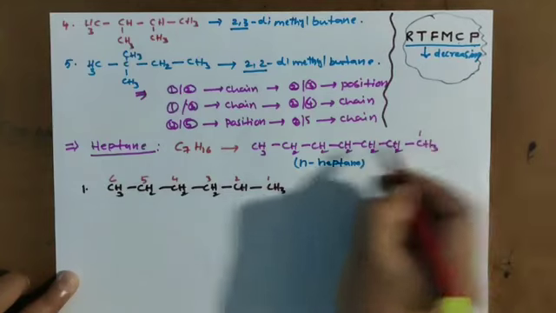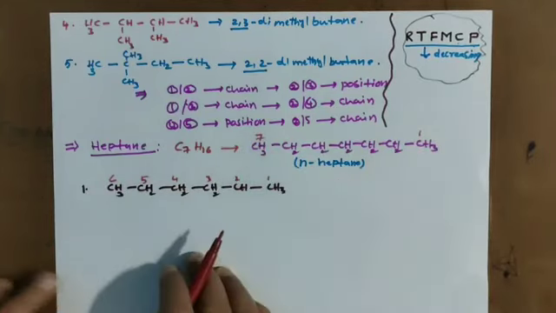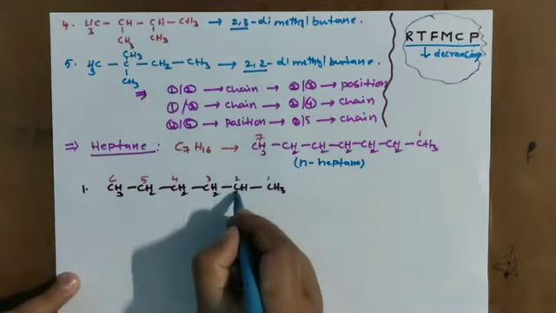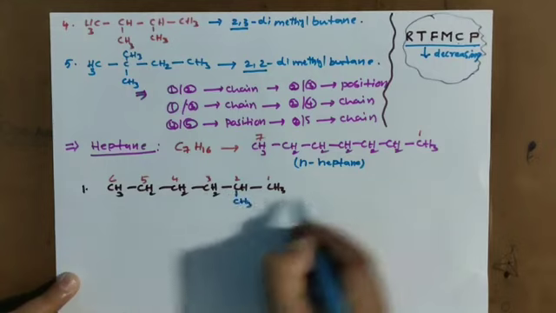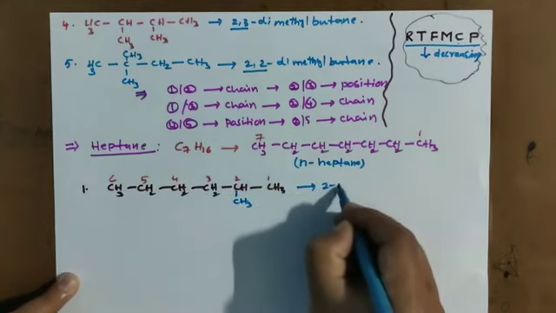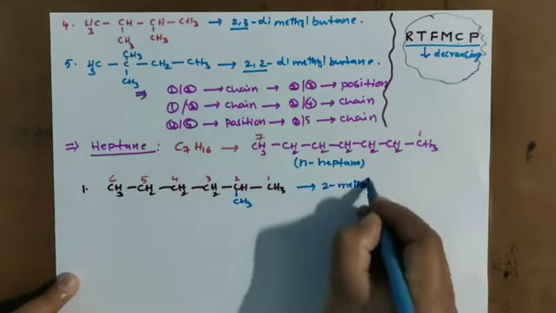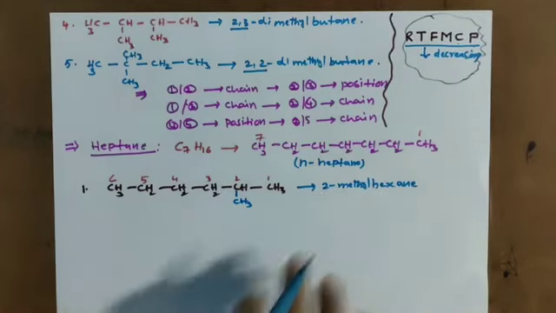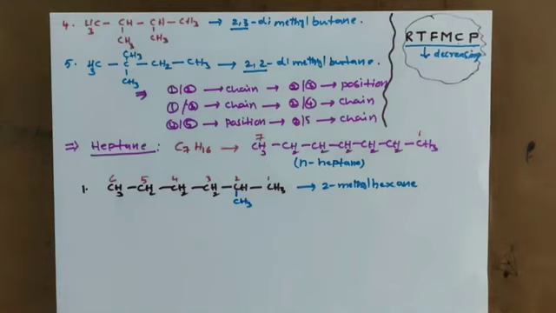Now one methyl group I am writing as a substituent here. This compound we are calling 2-methyl hexane. So heptane we can write as 2-methyl hexane.